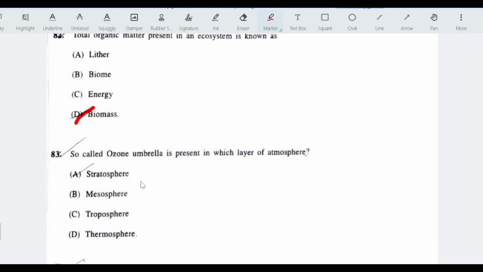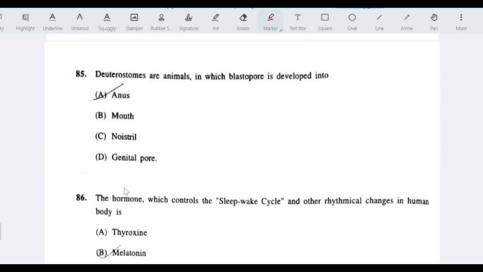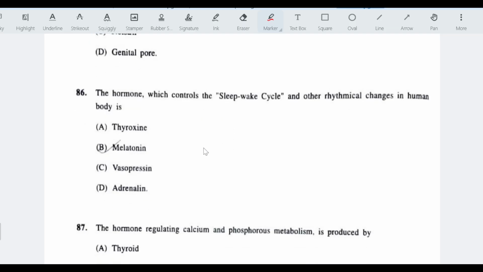So-called ozone umbrella is present in which layer of the atmosphere? Stratosphere. Moon face or buffalo hump is caused by hypersecretion of adrenal glands. Deuterostomes are animals in which blastopore is developed into anus. The hormone which controls the sleep-wake cycle and other rhythmical changes in human body is melatonin.